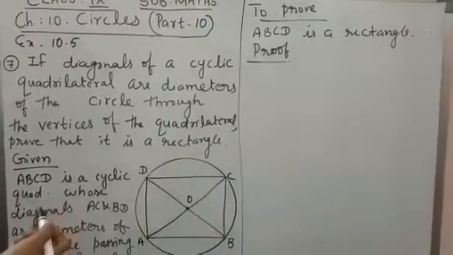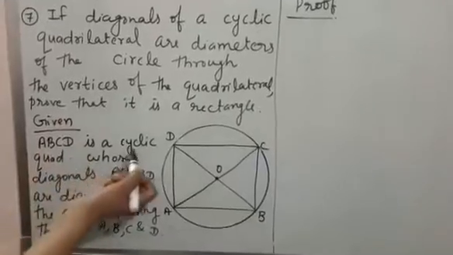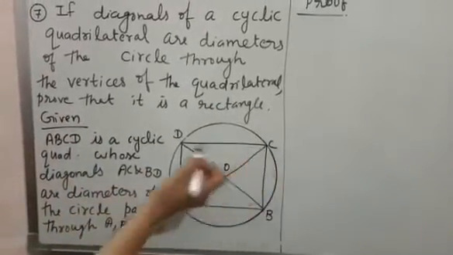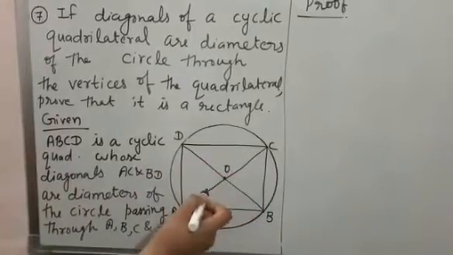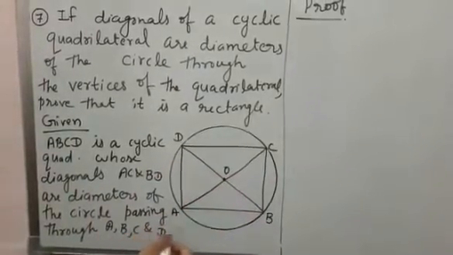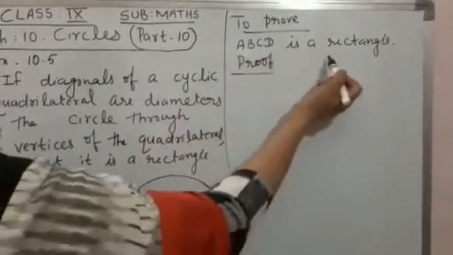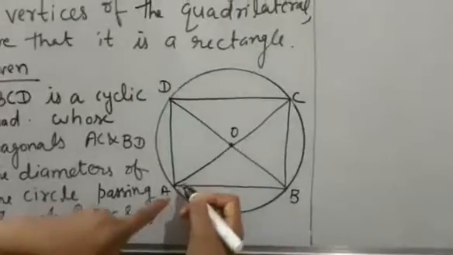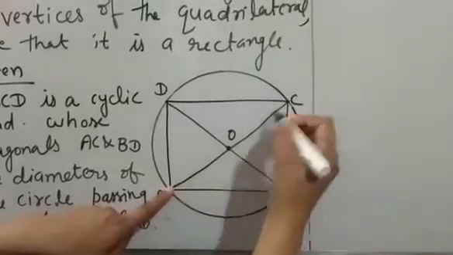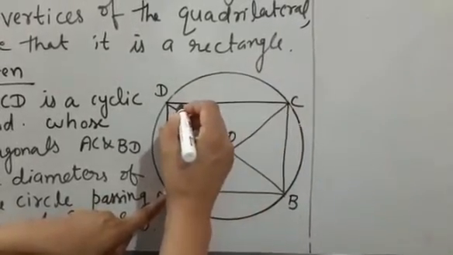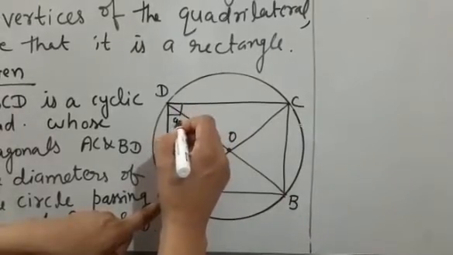So given, I am writing here, ABCD is a cyclic quadrilateral whose diagonals AC and BD are the diameters of the circle passing through ABCD. Now to prove that ABCD is a rectangle. Now see here, AC is the diameter. Now this is the semicircle. You know, the angle in the semicircle is always 90 degrees.